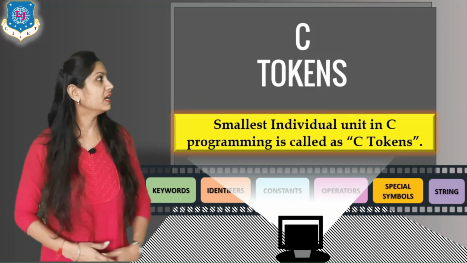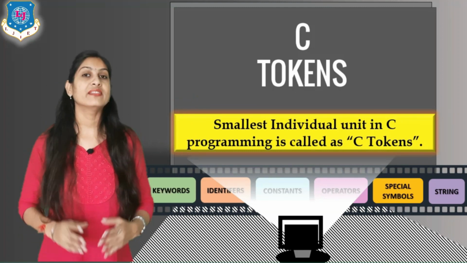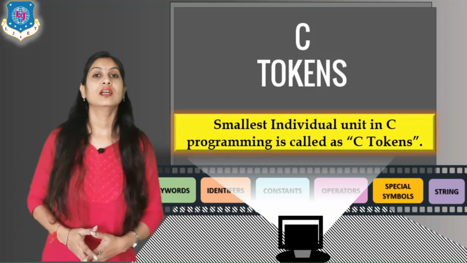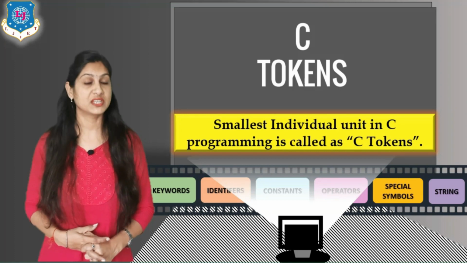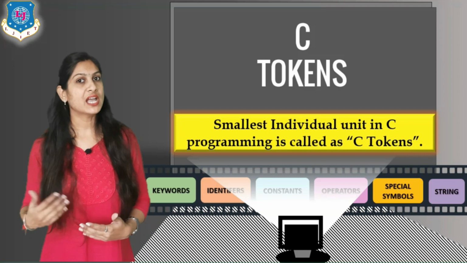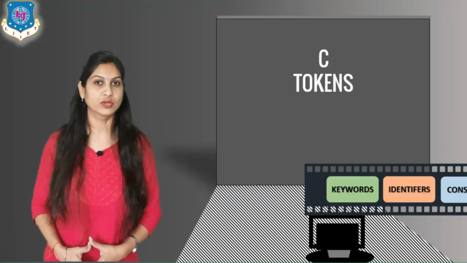So token means what? It is the smallest unit of our program, and there are 6 different tokens available: keywords, identifiers, constants, special symbols, operators and strings. So one by one we are moving to those topics, and the very first is keyword.